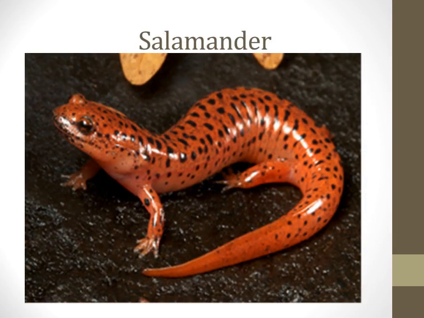And this is the image of a salamander. Salamanders are small amphibians that look like lizards but are not part of the reptile family. They do not have scales, their skin is moist and soft, and they have long tails. There are three main types of salamanders, which are totally aquatic, semi-aquatic, and totally terrestrial.